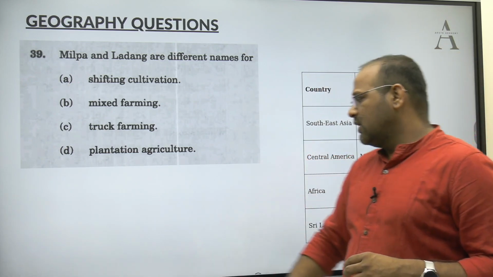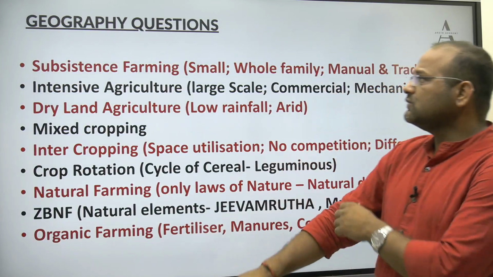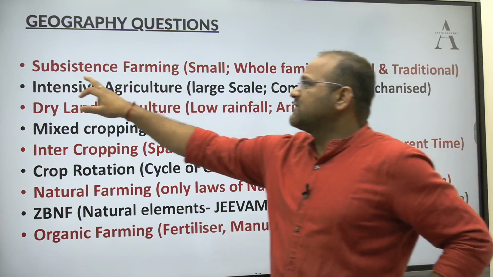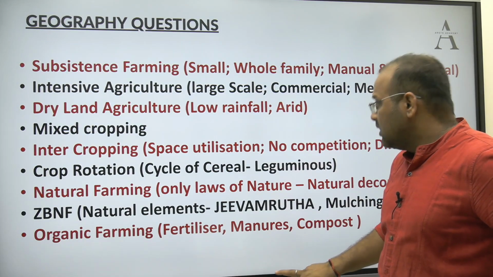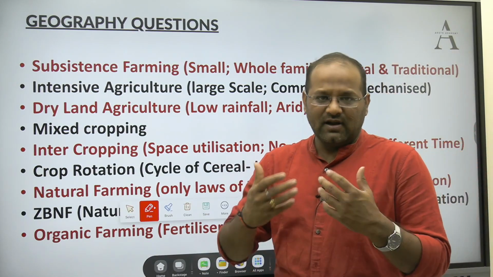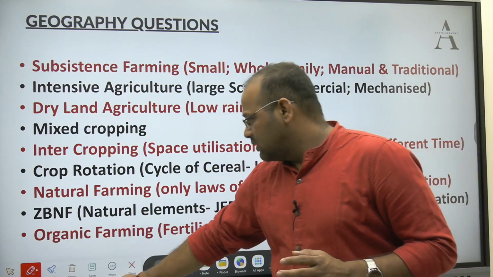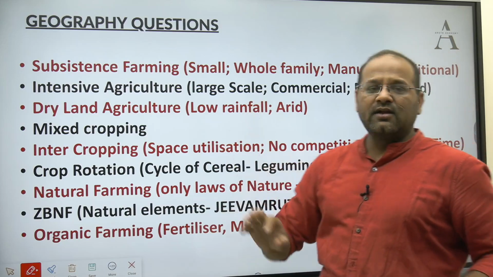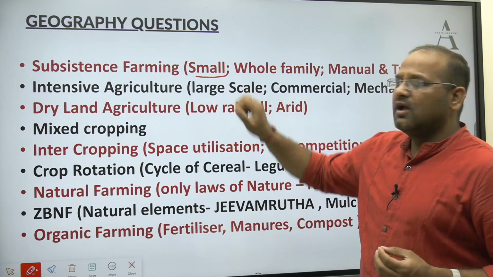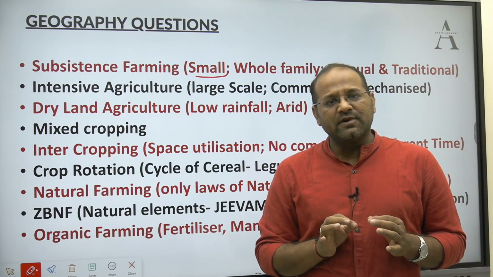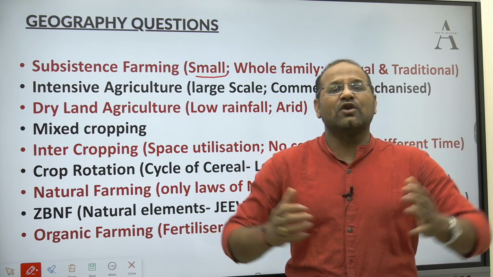So we'll have a quick look at certain keywords which you should know. The first one is subsistence farming. Whenever you come across these kinds of keywords, you have to clearly understand what the difference is between all of these. Subsistence farming, the name itself is telling, is only for subsistence purposes. The land holding is small. In India, approximately 80% of the farmers belong to the small and marginal community. The land holding is not big.